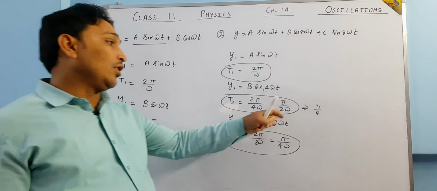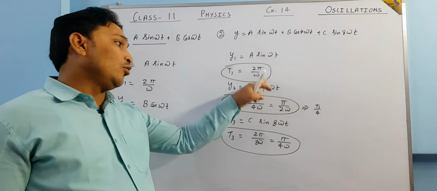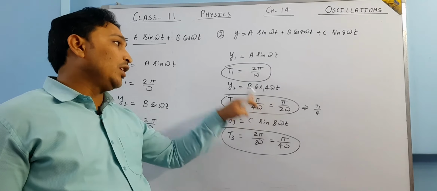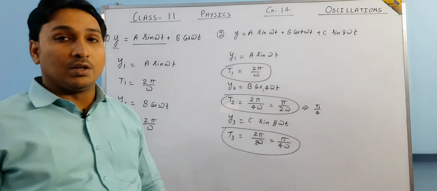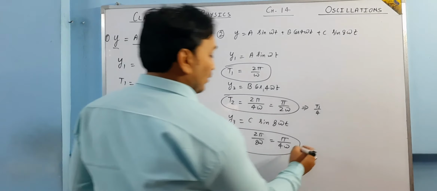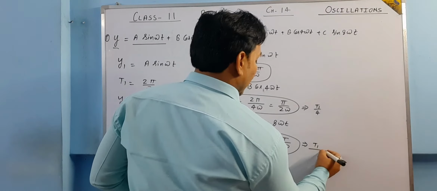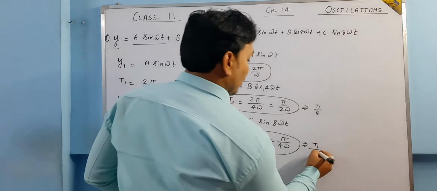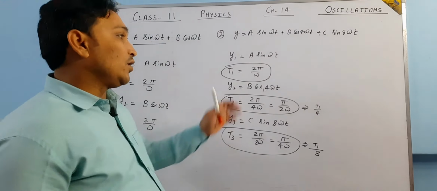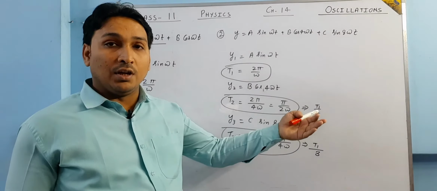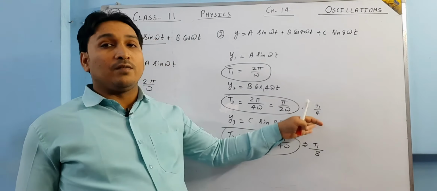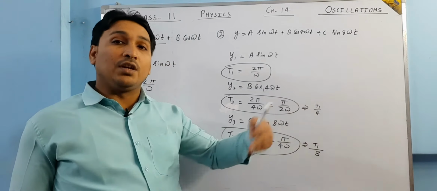You can understand, you can compare this. Just see 2 pi by omega, 2 pi by 4 omega. 2 pi by omega can be written as t1, so this is basically t1 by 4. And this one can be written as t1 by 8. So this function repeats itself after t1, this function repeats itself after t1 by 4, and this function repeats itself after t1 by 8.